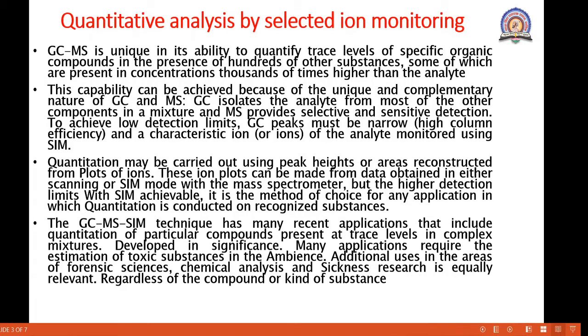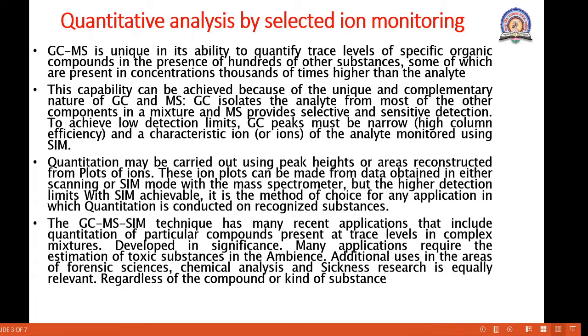To achieve the low detection limit, the GC peak must be narrow and characteristic ions of the analyte monitored using selected ion monitoring, SIM. Quantitation may be carried out using peak heights or areas reconstructed from plots of ions. These ion plots can be made from data obtained in either scanning or SIM mode with the mass spectrometer.